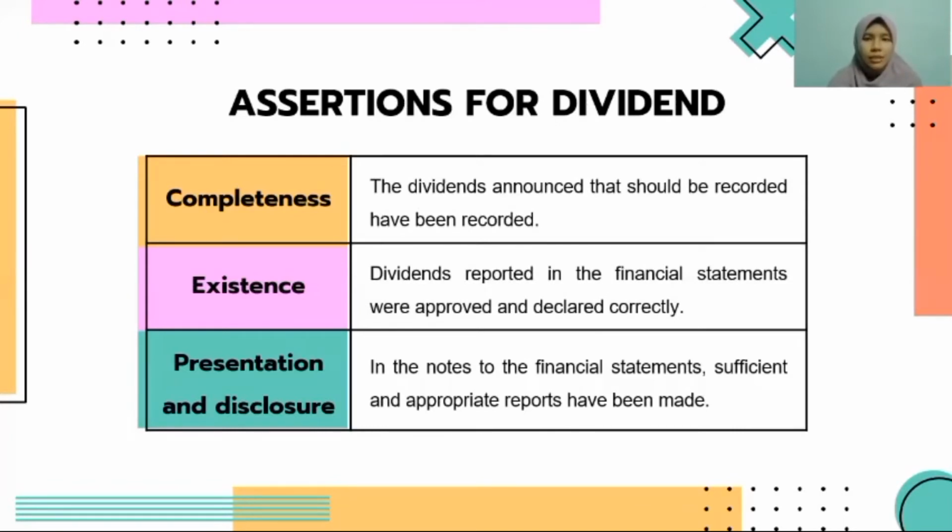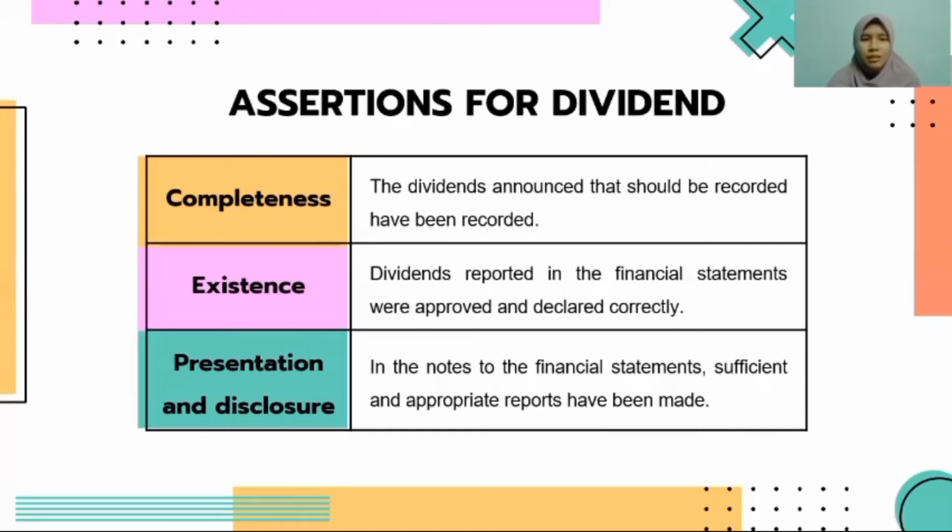The declared dividend that should have been recorded in the current period but is recorded in the next period will be the issue of completeness. Second is existence. Dividends reported in the financial statement were approved and declared correctly.